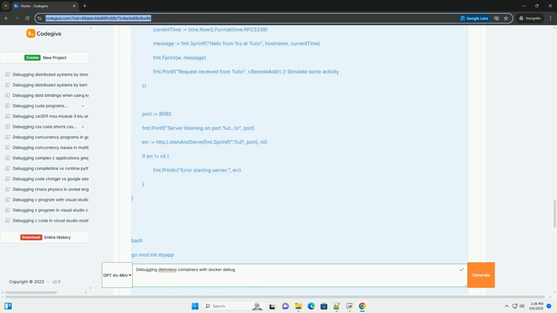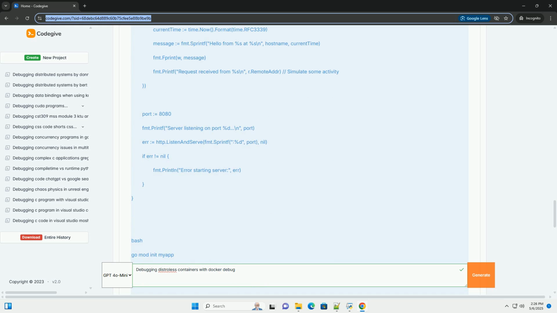Automated tool installation: Docker Debug can automatically install debugging tools inside the debug container based on a predefined profile or your specific requirements. Key benefits: Non-invasive. You don't need to modify your original Distroless image to add debugging tools. This preserves the integrity and security benefits of Distroless.